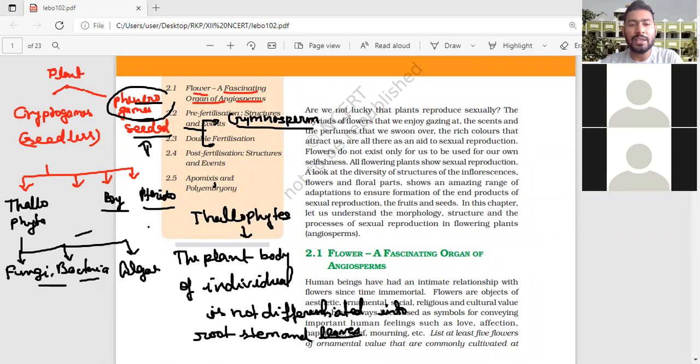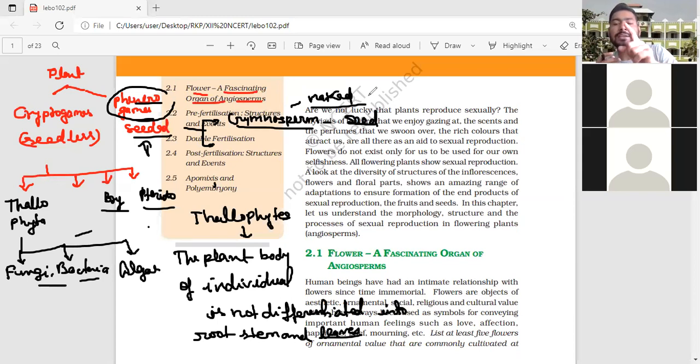Okay. Now these gymnosperms bear the seed, but gymnos means naked. They bear the seed, but the seed will be naked. Means the seed is not covered with the ovary wall. Ovary wall means the wall which forms the fruit.